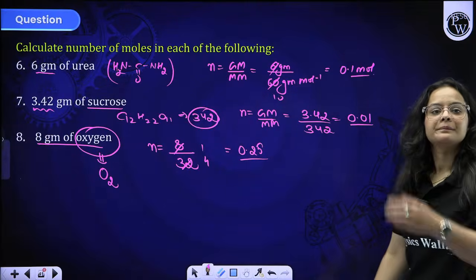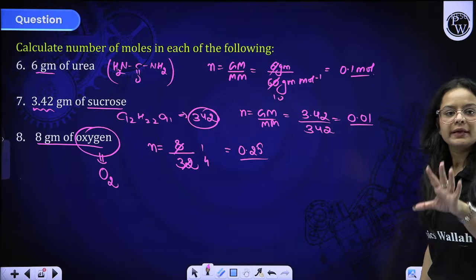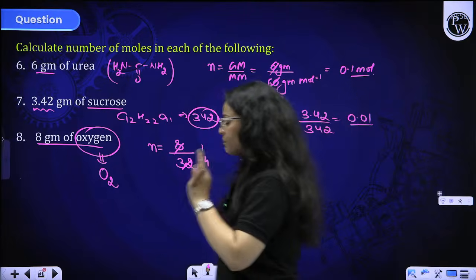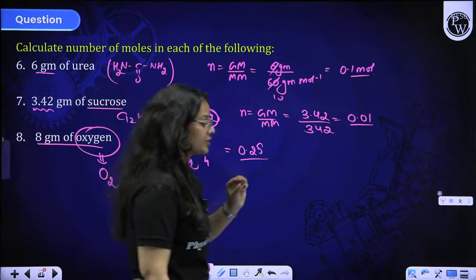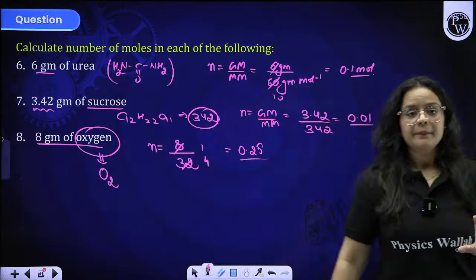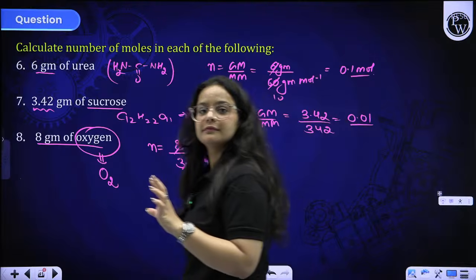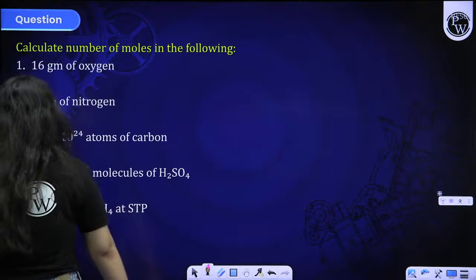Okay beta, whenever it is not given to you, you just have to simply write it in the molecular form that it exists in. Otherwise they will specifically mention atoms. Okay.